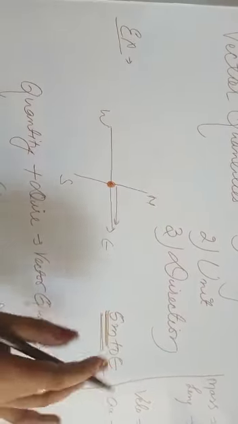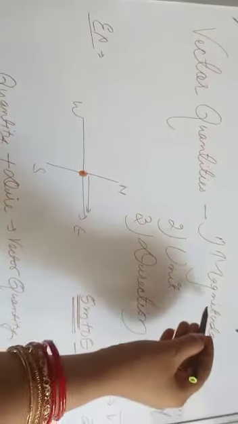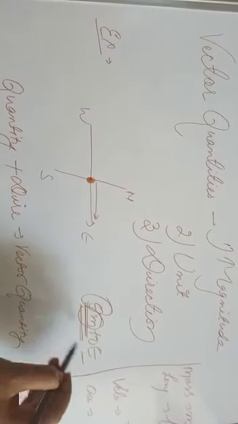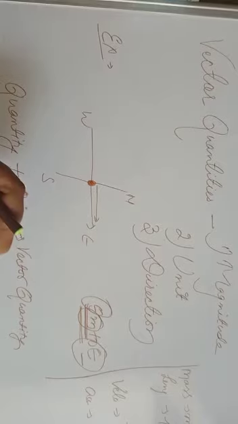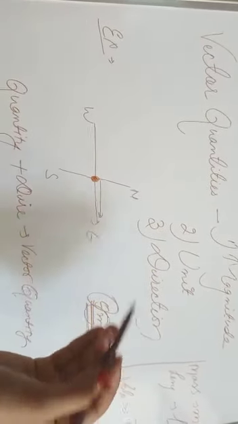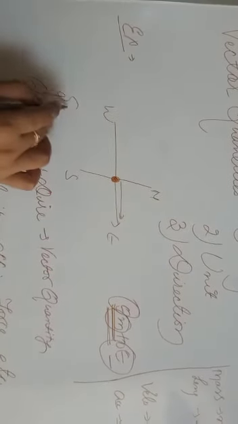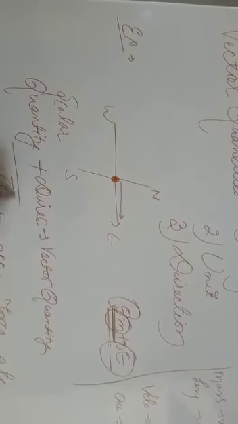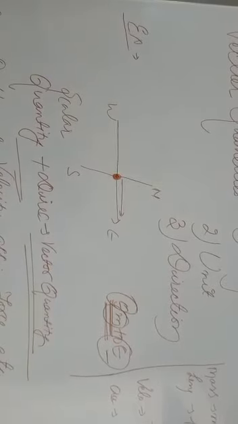So any physical quantity, if it is related with magnitude, yes, magnitude is there, 5 is magnitude, unit is there, meter, as well as direction is there. So any such physical quantity, if it is dealing with magnitude, unit and direction, then it is known as a vector quantity. So we can say, if a scalar quantity gets its direction, then it becomes a vector quantity. And if it is not getting its direction, it is simply a scalar quantity. And when it is getting its direction, it is a vector quantity.